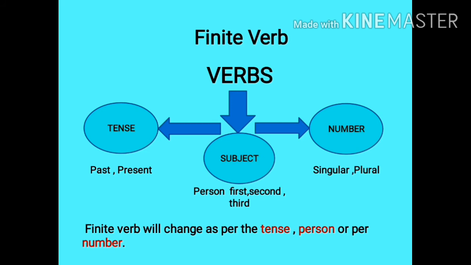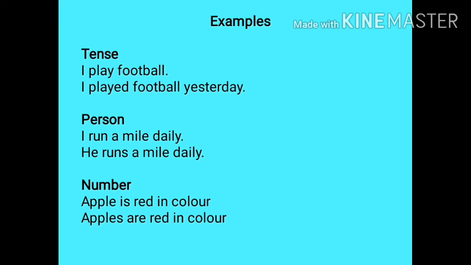There are three defined parameters on which the limitation is fixed. To make it easier, a finite verb is a verb which changes as per the tense, person and number. To better understand this, let's see some examples. The first one is tense. Let's see how the verb changes according to the change in tense.